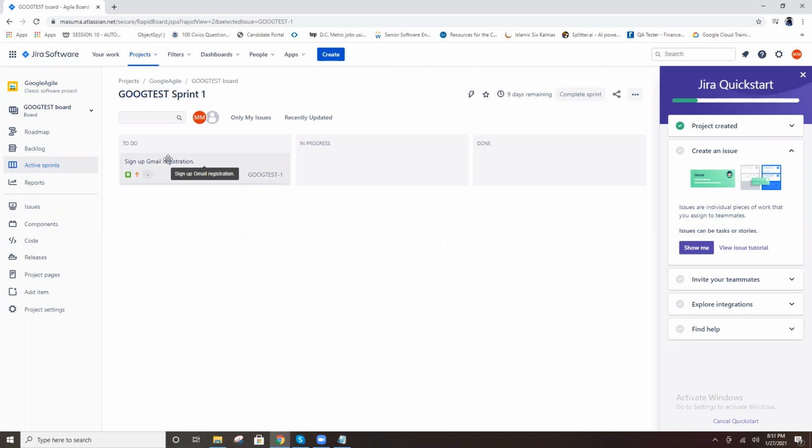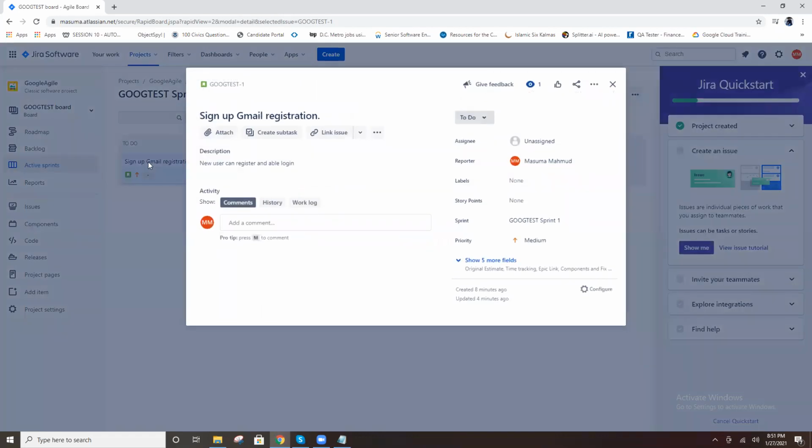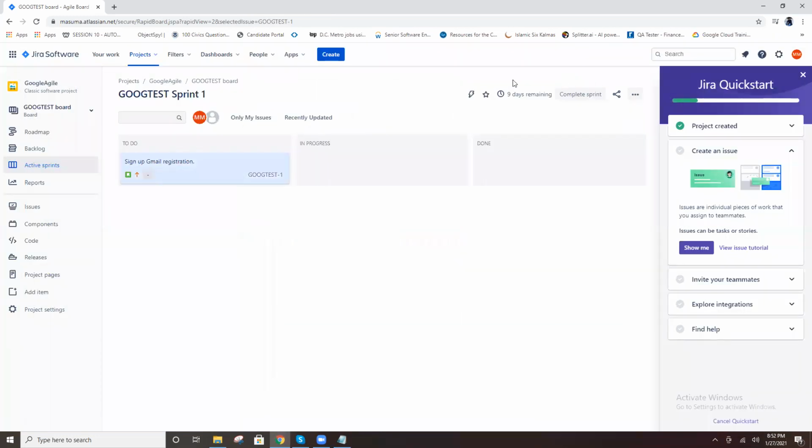Is this the same way you showed me on the Kanban, the task? Yeah, same. But what is the difference here? Nine days remaining is there. That is the only difference, the time remaining. The team will complete this task within the nine days only. If not completed, it goes back to the backlog. You got it, right?